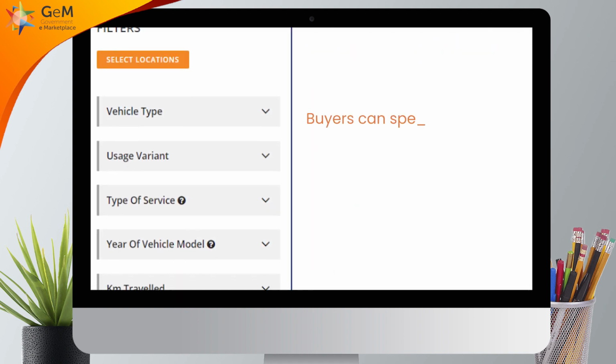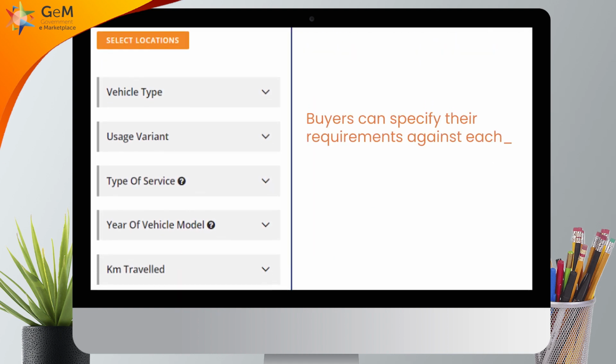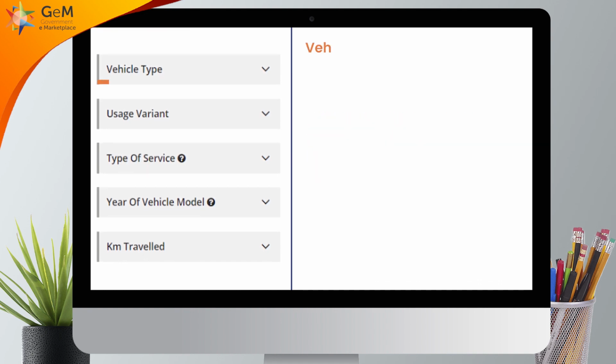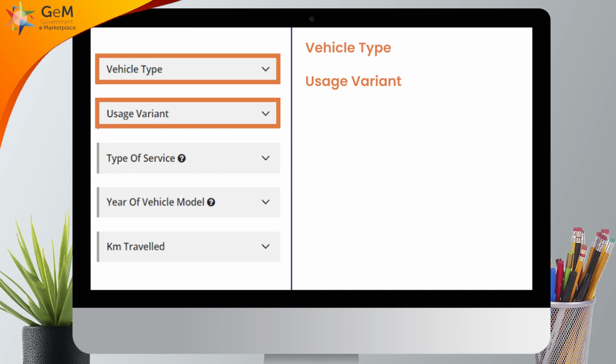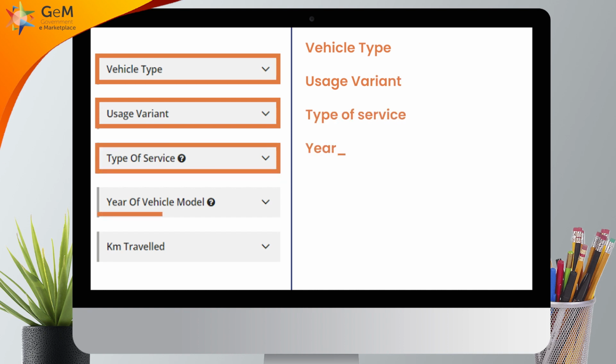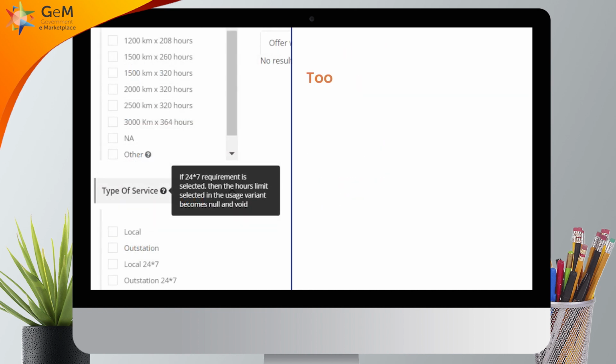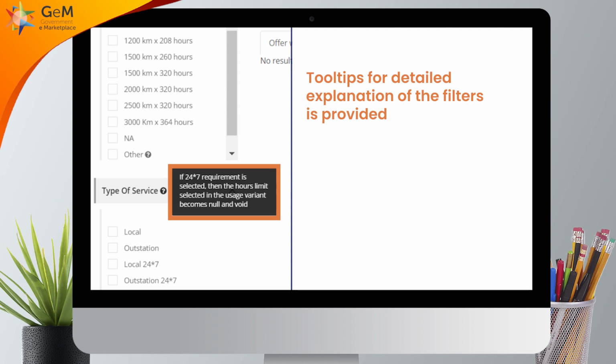Buyers can specify their requirements against each specification from the list of filters. Buyer can select the vehicle type, usage variant, type of service, year of vehicle model, kilometer traveled as per need. Tooltips for detailed explanation of the filters is provided.